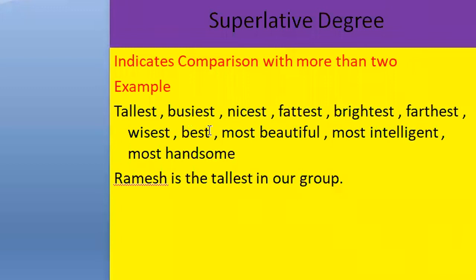These are the examples of the superlative degree. In a complete sentence, we can say Ramesh is the tallest in our group. These are the examples of the superlative, comparative, and the positive.